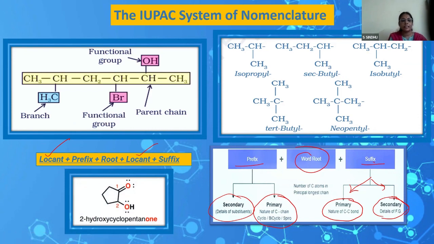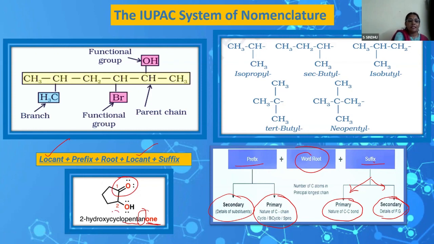So like for an example given here, we have all this included here. So I thought I'd take this as an example. So a word root here with 5 carbons is pent. And the primary suffix coming in is AN, indicating that there is no unsaturation, it's a saturated compound. So An, En, Yn comes in as the primary suffix based on whether it's a single bond, double bonded, or triple bonded compound. And we have a secondary suffix here, indicating our principal functional group as the keto group, double bond O. We have 2 functional groups here, hydroxy and the keto group. So the hydroxy group is a secondary functional group when you have ketone here.